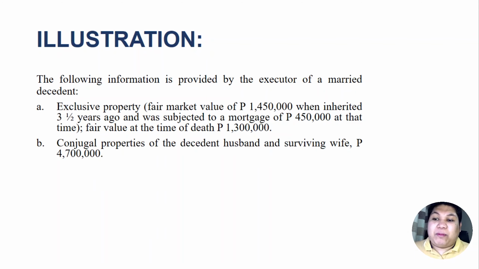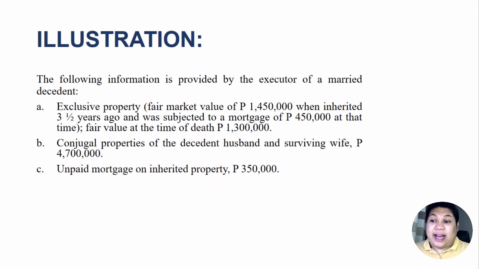Meanwhile, the conjugal properties of the decedent husband and the surviving wife is 4.7 million, and there was an unpaid mortgage on the inherited property of 350,000 pesos. Therefore, when the property was inherited, the mortgage was 450,000 pesos.